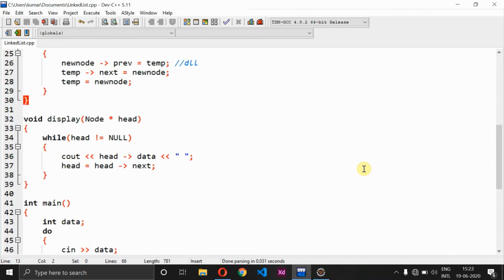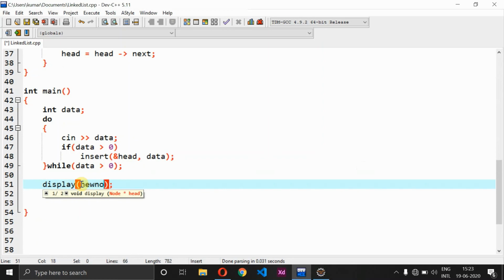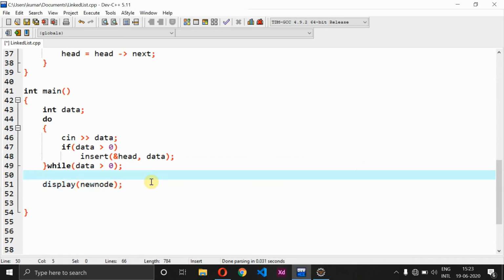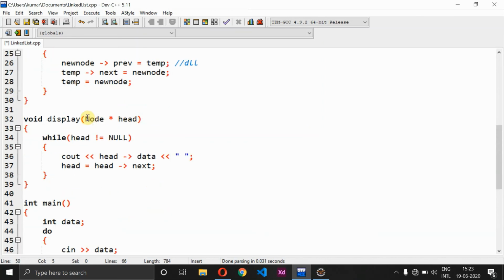So let's try to implement this in the reverse case so that we'll have our final output in reverse form. So what I'm going to do is, in the same way we are going to follow everything, but the only change which I'm going to make is, whenever I call this display method, instead of passing head, I am going to pass new node, right? So instead of passing head, we are going to pass new node, and in the same way, inside the display method, head of data everything is going to be the same, but head of next should be modified as head of previous. So I'm going to start from the final node, and after printing the final node, I should go to the previous node, and so on, right?